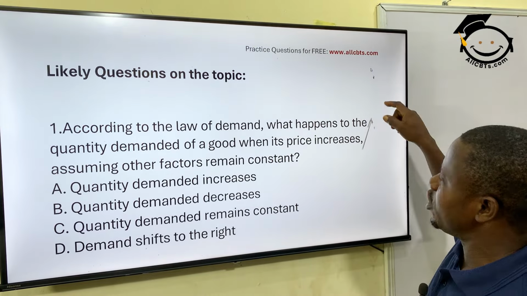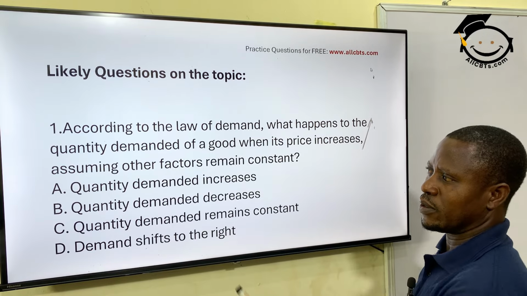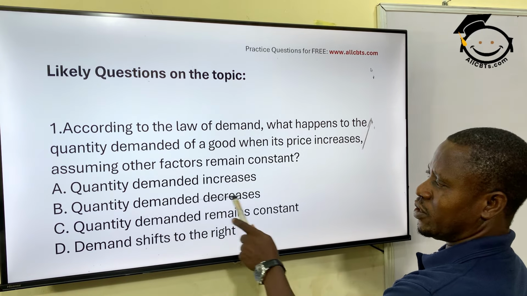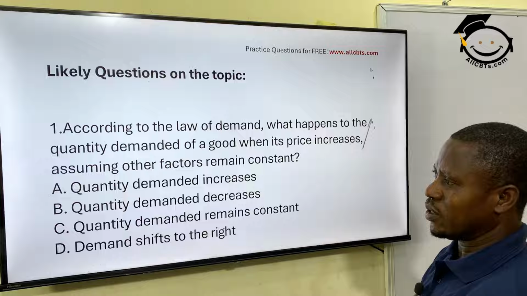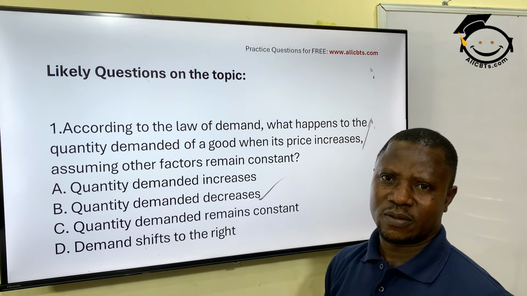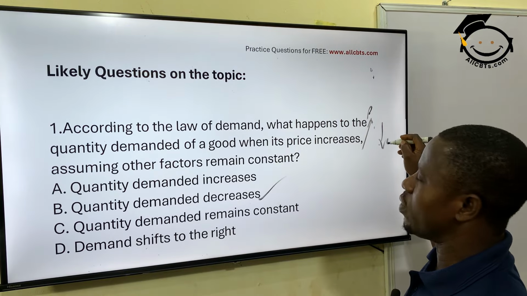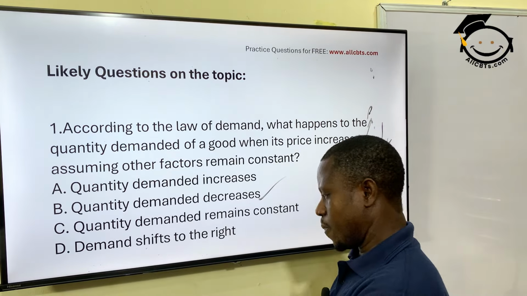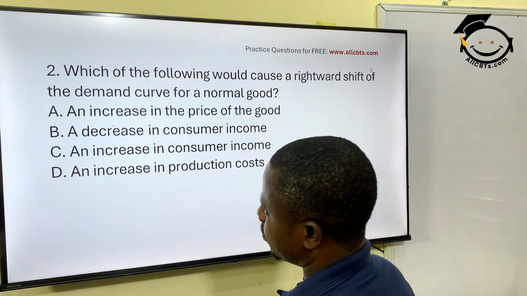So if the price increases for a product, from what I just explained to you, the law of demand, what do you think will happen? Quantity demanded increases, quantity demanded decreases, quantity demanded remains constant, demand shifts. What will happen? The quantity demanded will decrease. Option B, it will decrease, because of the law of demand: the higher the price, the lower the quantity demanded. Okay? Option B is the correct answer. Let's see the next question.